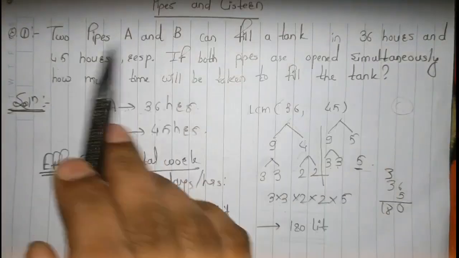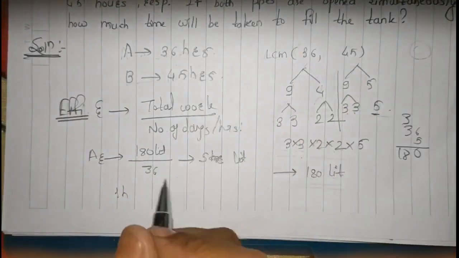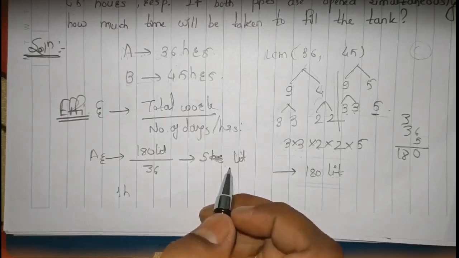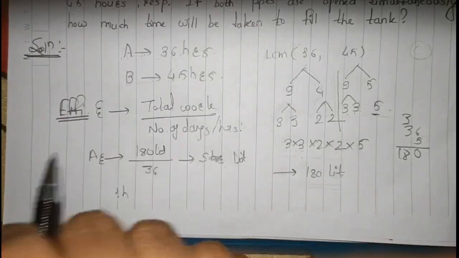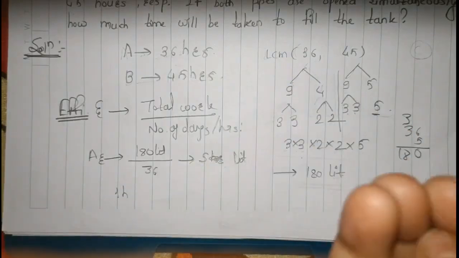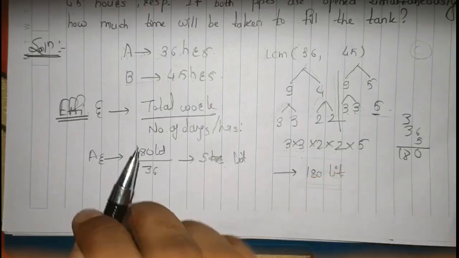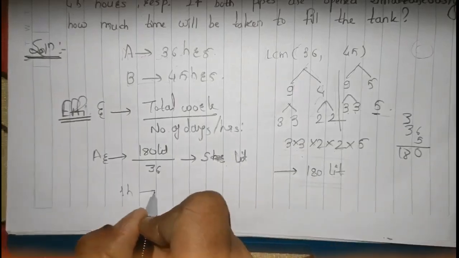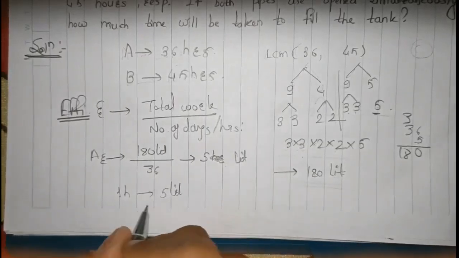As here we have hours, in 1 hour A can fill 5 liters of the tank. Are you clear? As in Time and Work we were saying that A can perform 5 units of work in 1 hour, here we will say in 1 hour A can fill 5 liters of the tank.